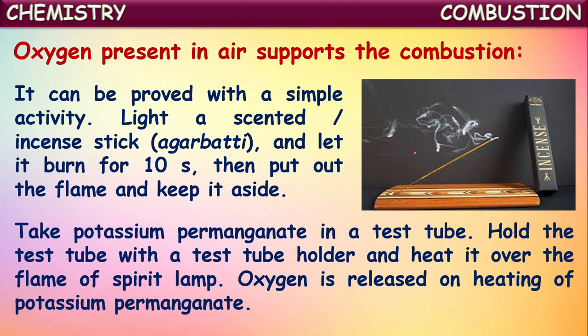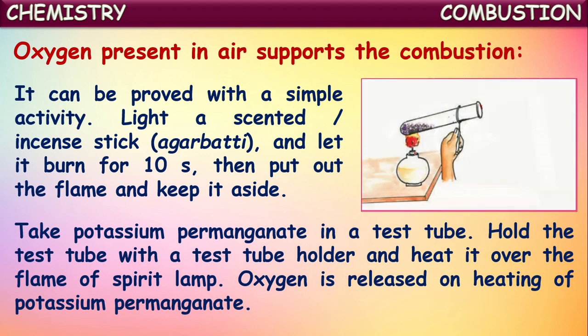take potassium permanganate in a test tube. Hold the test tube with a test tube holder and heat it over the flame of a spirit lamp or Bunsen burner. We know when potassium permanganate is heated, it produces oxygen gas.